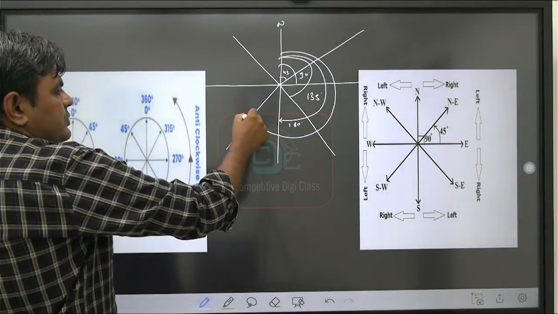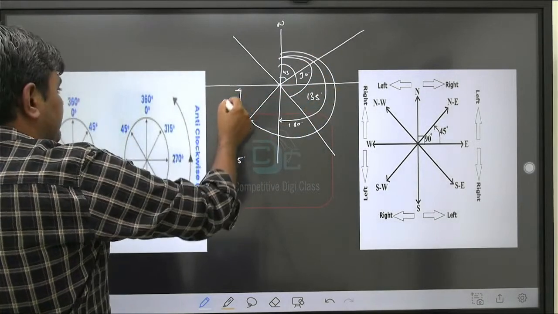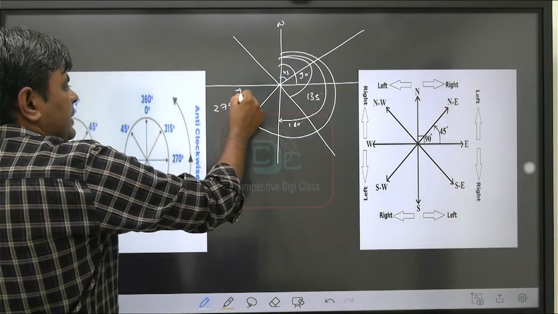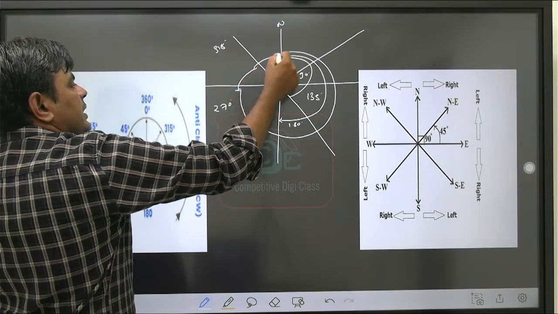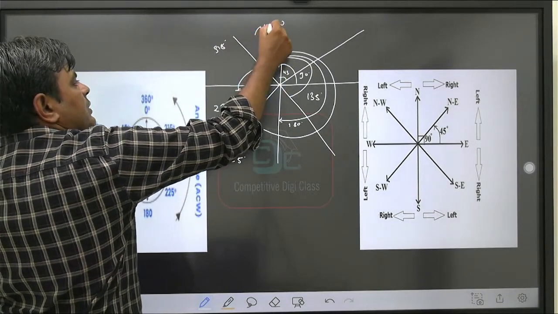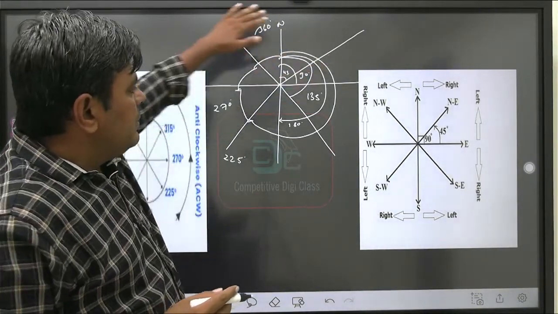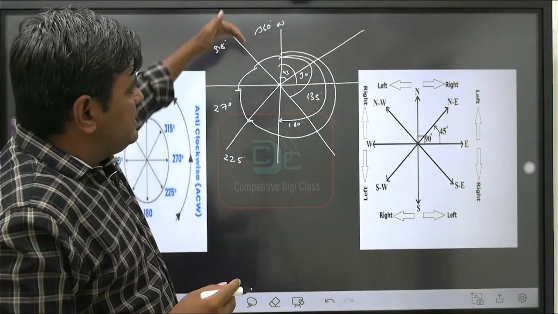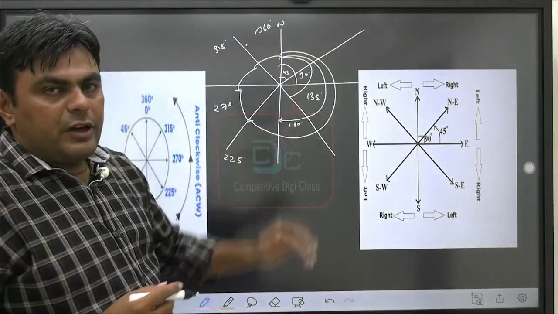And if we reach over here, that will be 270 degrees, and again if we add 45, that is 315 degrees, and again if we add 45, then finally we will reach 360 degrees. Is it okay? Similarly, if we start anti-clockwise, then you need to start from here, adding 45, 45, we need to add a 45 direction.